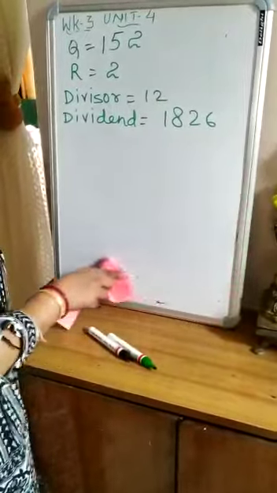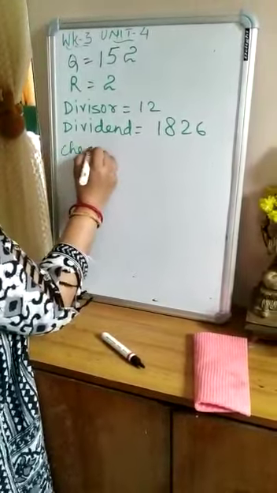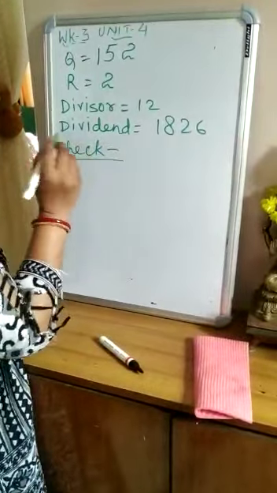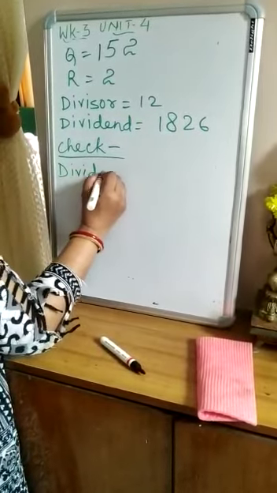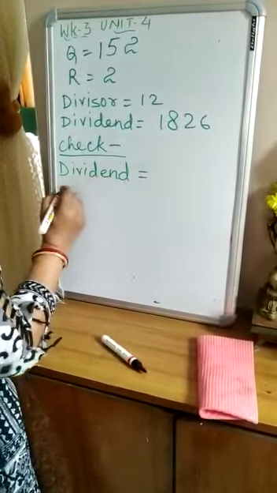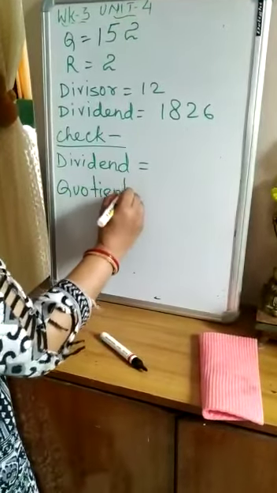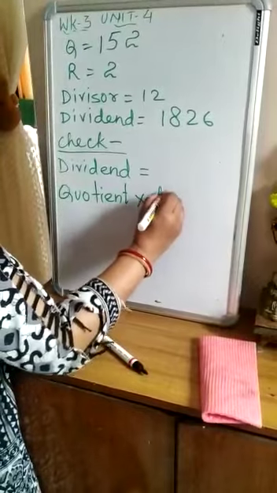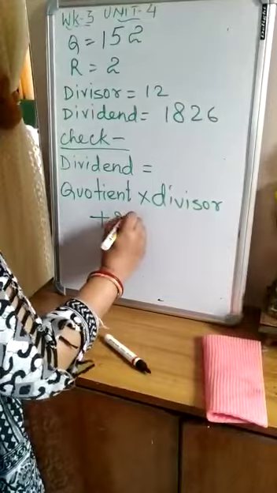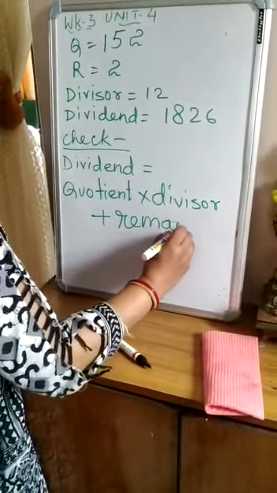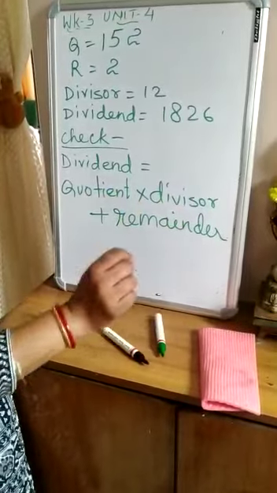Right? So how we will check it? We will check this answer using the formula. Dividend is equal to quotient into divisor plus remainder. Always remember this relationship in order to check your answer. So let's start.